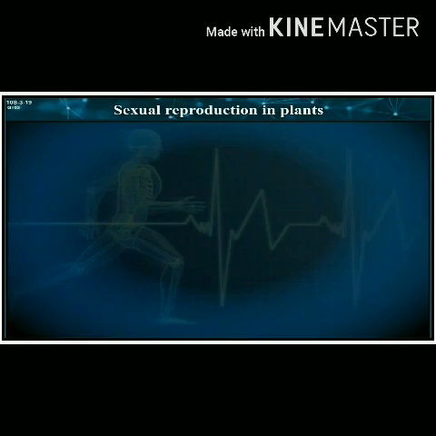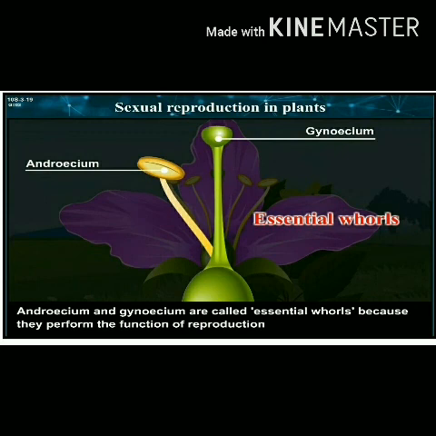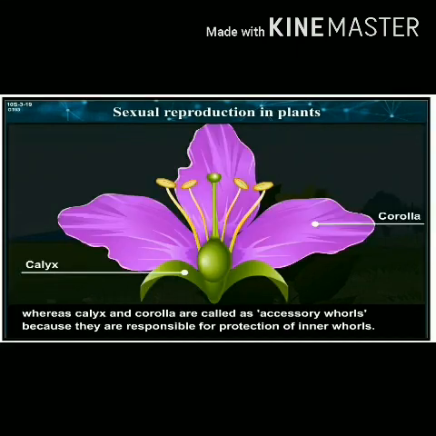Sexual reproduction in plants. Flower is the structural unit of sexual reproduction in plants. It consists of 4 floral whorls: calyx, corolla, androecium and gynoecium, arranged in sequence from outside to inside.